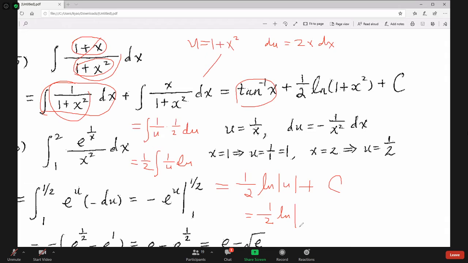Absolute value, u is 1 plus x squared, right? We have 1 plus x squared plus c. Now, since 1 plus x squared is always positive, because x is a real number, you don't have to use the absolute value, because this quantity is always positive. So the absolute value is redundant. So the answer is 1/2 ln(1 plus x squared).